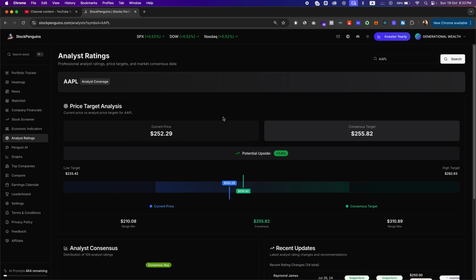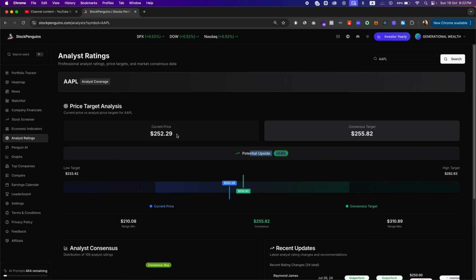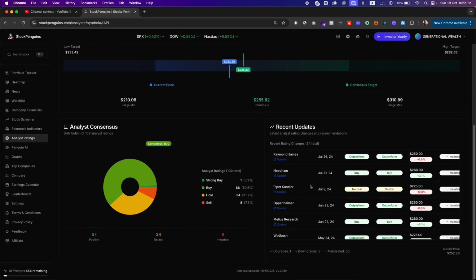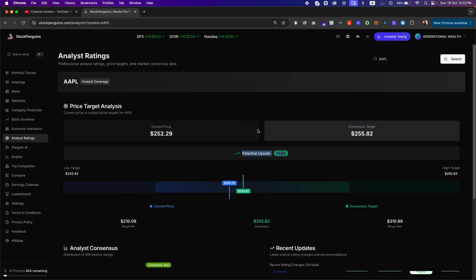How you can use this information to make money for yourself is to see the potential upside over here. For example, the current price of the stock is 252. The consensus is about 255. Consensus means that among all of the analysts covering this stock, they believe the true value of the company at this point in time is 255. So there's very little potential upside for you if you are planning to buy the company and go long. You're probably only able to make 1% more on your investment.